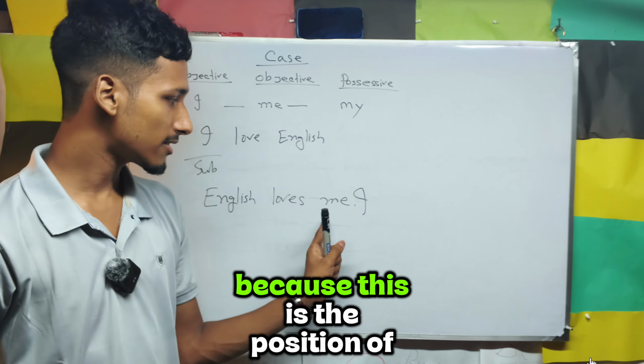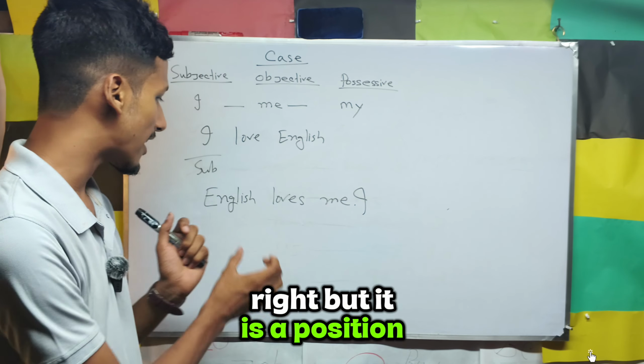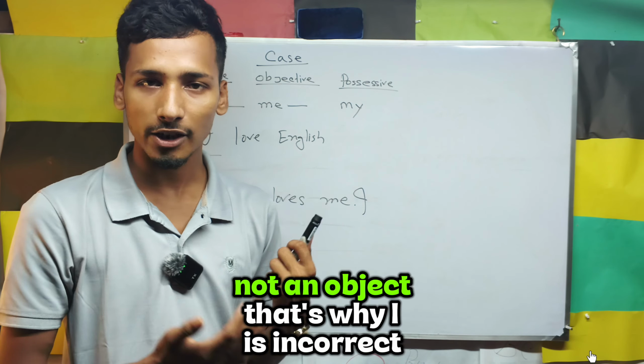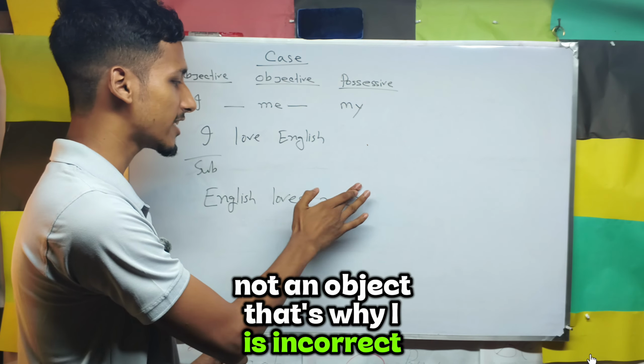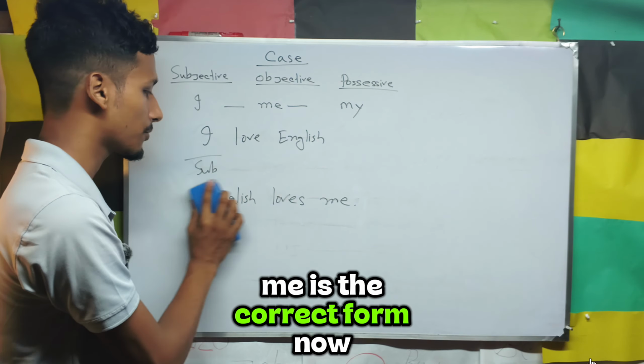Why? Because this is the position of an object, right? I is the position for a subject, not an object. That's why I is incorrect and me is the correct form. Okay, me is the correct form.